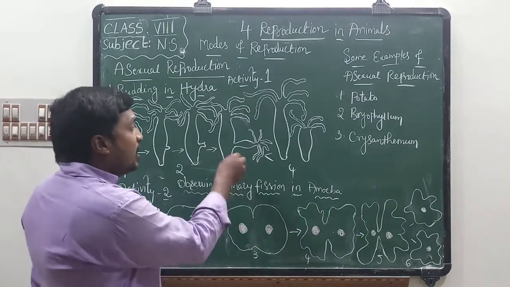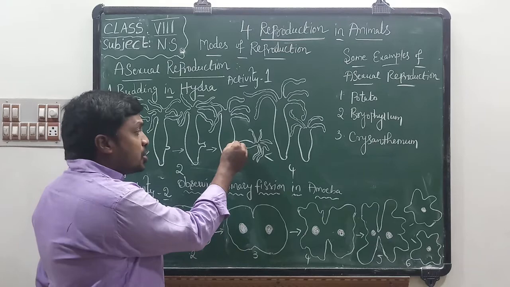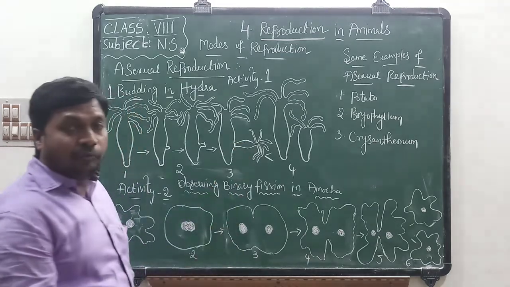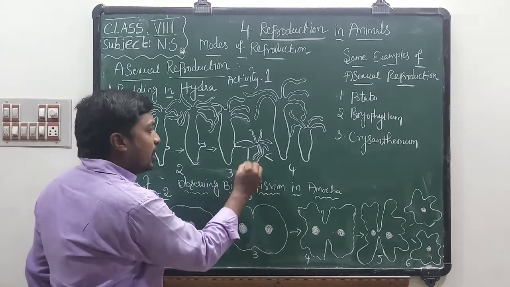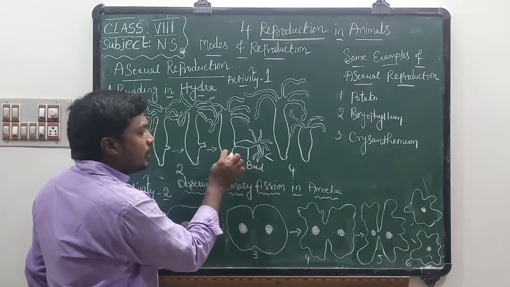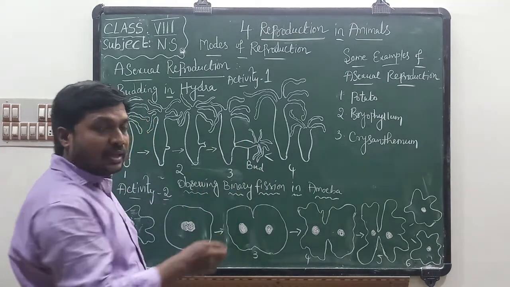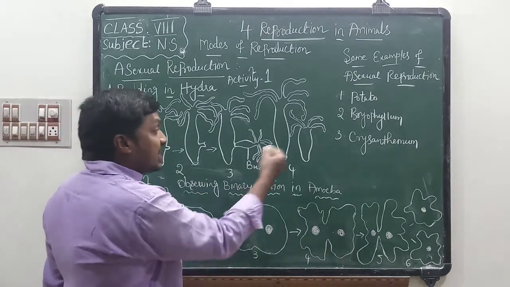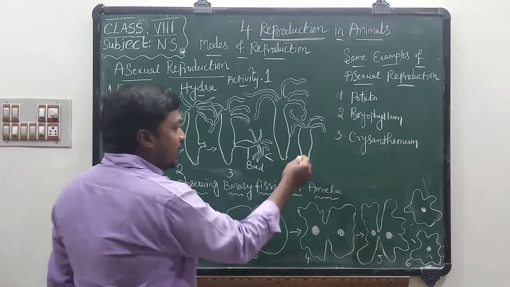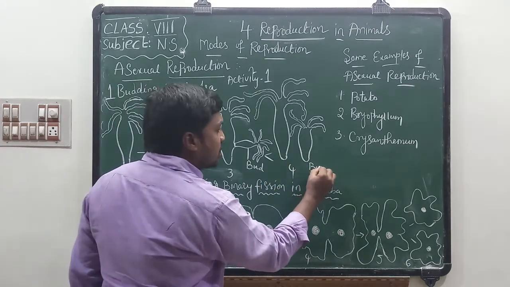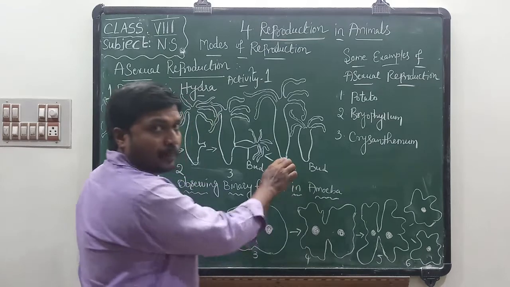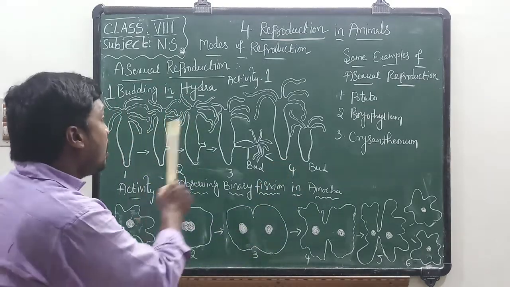After some time, a notch, a wall, is formed in between, and this is called a bud. This helps to separate the bud from the parent hydra. Do you know, children? This is the bud and this is the parent hydra. This is called budding.